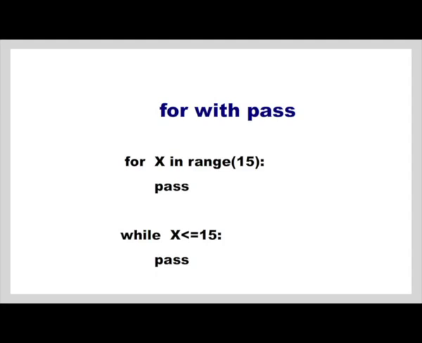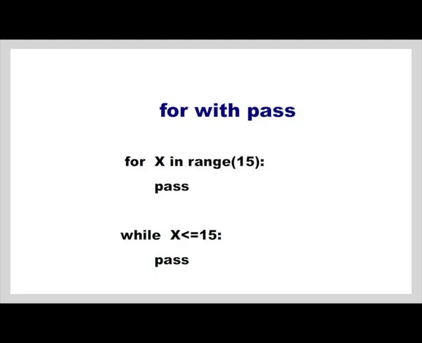Here we can see right now we need a for and while loop, but we do not have any statements to be included inside the for loop or while loop. Then we can place a pass which does nothing. The code just shown will run, but has no effect.